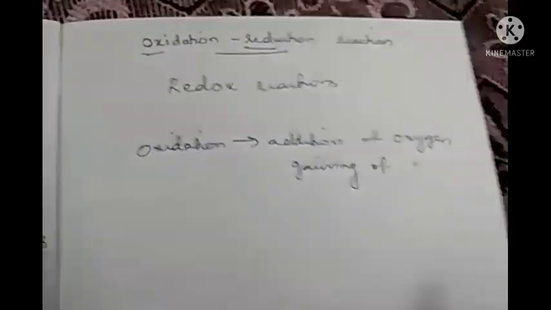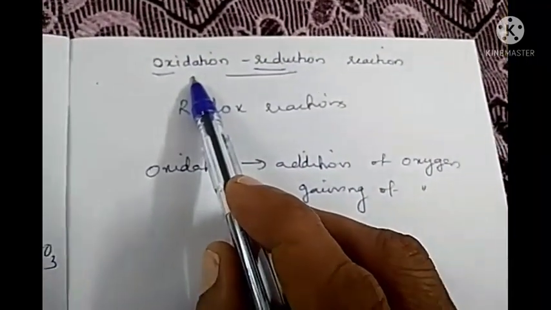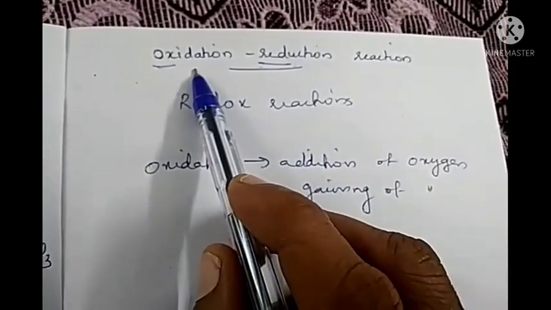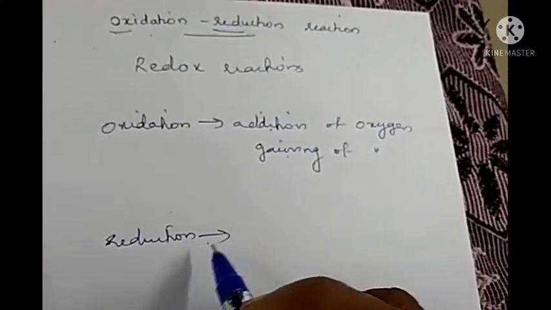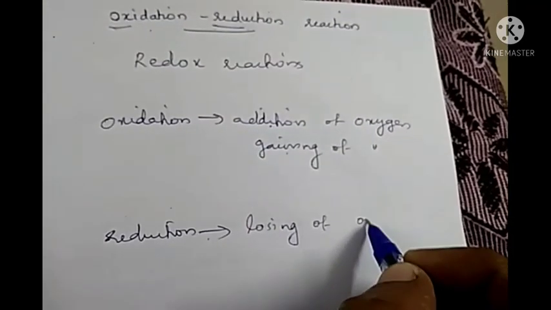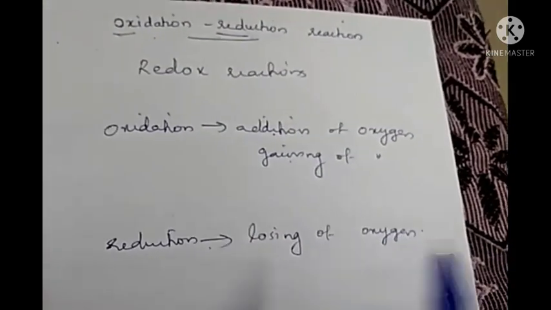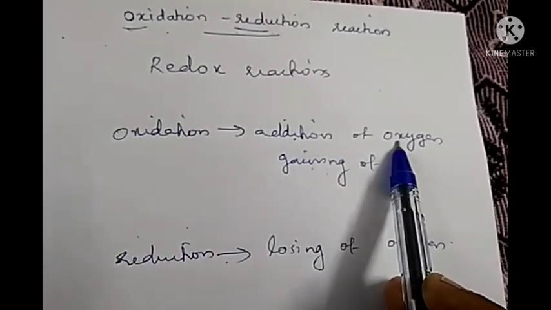Okay. Now what will be reduction? It is the opposite of oxidation reaction. So how can we define that? Oxidation is the gaining of oxygen, so the reduction will be the losing of oxygen. Losing of oxygen. So oxidation means addition or gaining of oxygen.